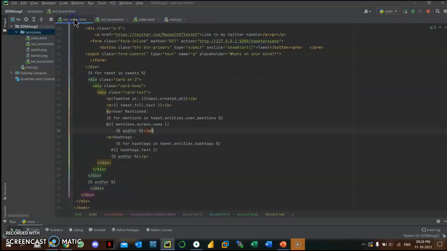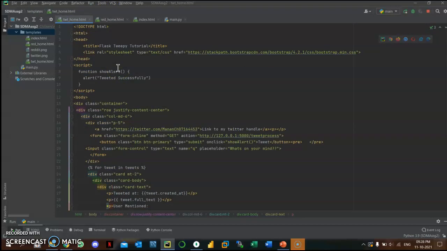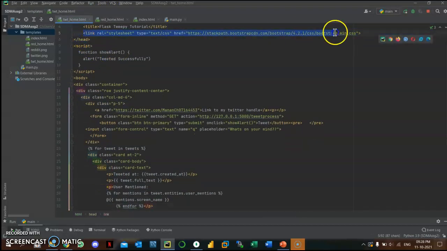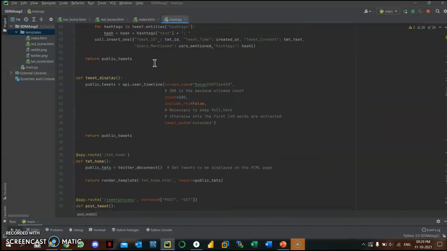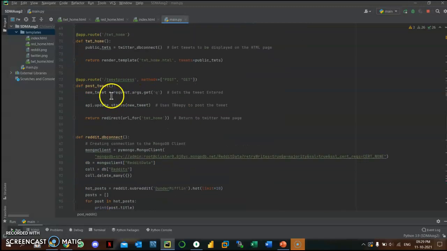Now coming to the HTML pages, this is the Twitter HTML page. It contains a CSS style sheet that is already available through the net, and a script that just shows an alert when we press the button here, saying that the tweet has been successfully posted. This is a link to my Twitter handle, the button, and the input where we input our query. As you can see, here is the Q parameter that is extracted here. So we can input the data here.